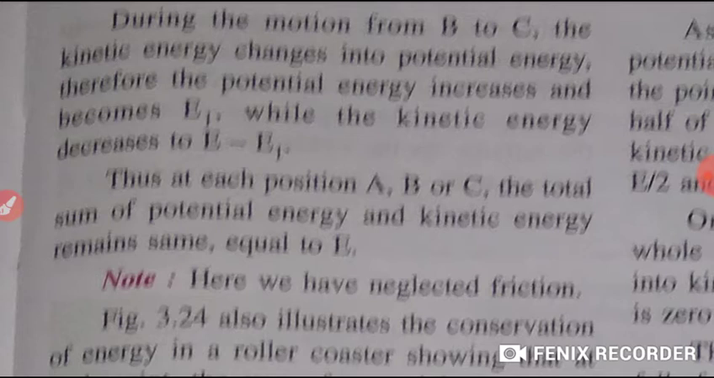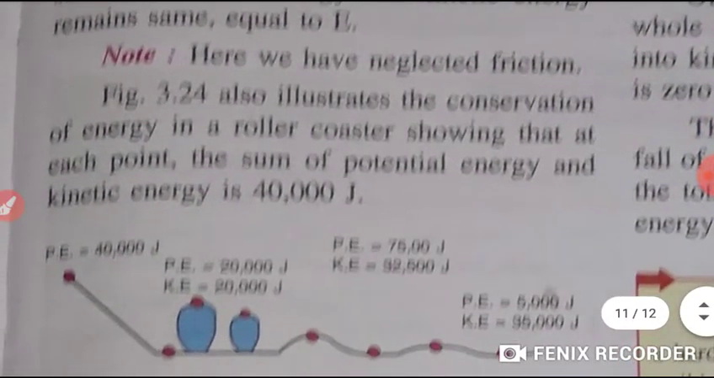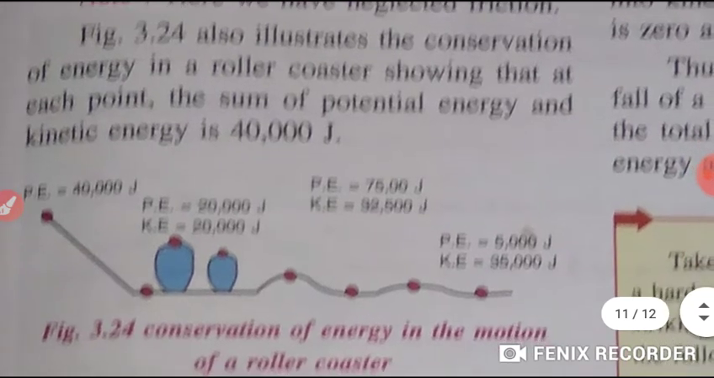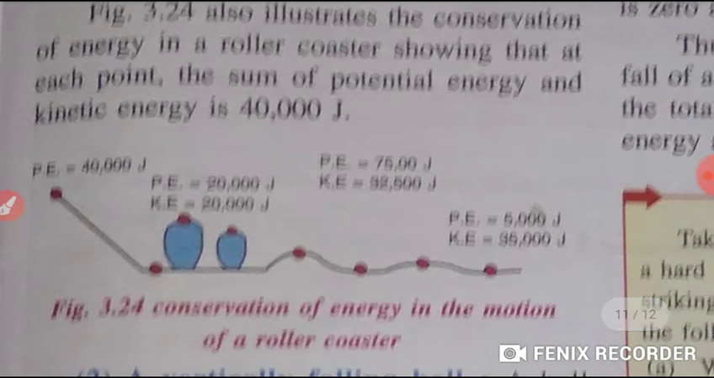Right? Thus, at each point, students, A, B and C, the total sum of potential and kinetic energy remains same, equal to E. Here we have neglected friction. In figure 3.24, conservation of energy in the motion of a roller coaster illustrates the conservation of energy in a roller coaster, showing that at each point the sum of potential energy and the kinetic energy is 40,000 joule.